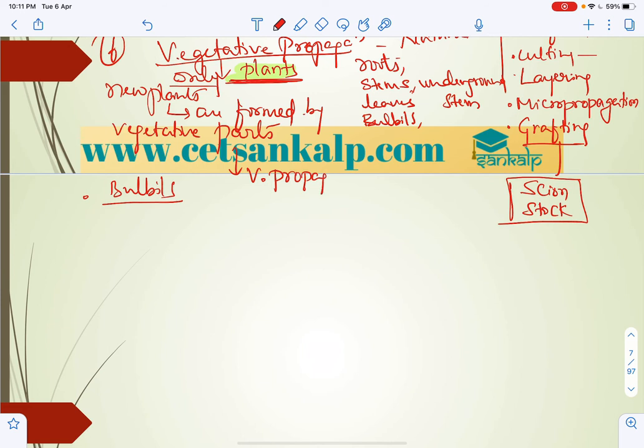These are the units of vegetative propagation, which are capable of giving rise to new offspring, a part of the plant giving rise to new plants, we can say in simple way.